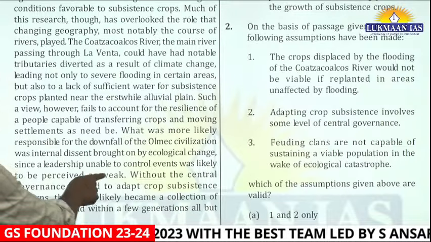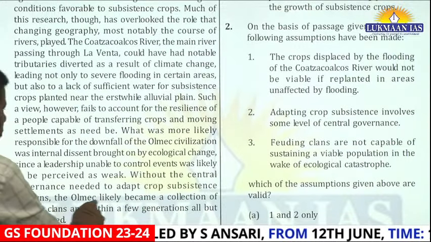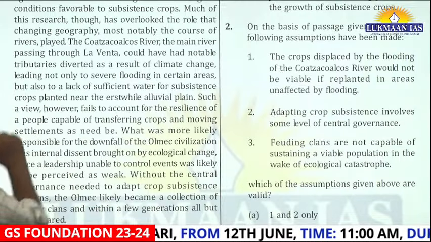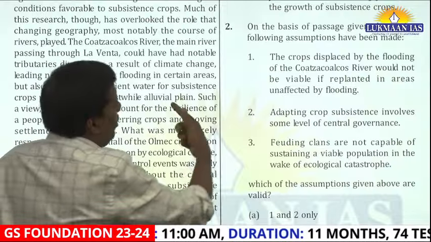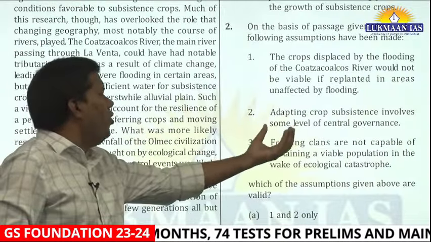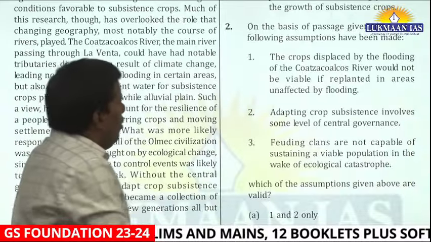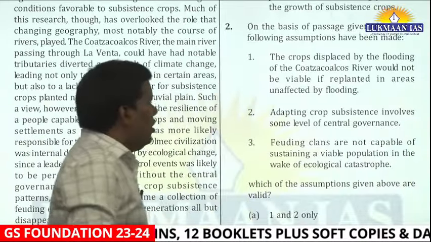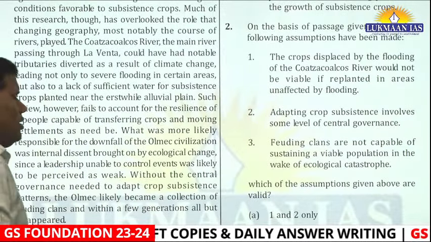See the last line: without the central governance needed to adapt crop subsistence patterns, the Olmec village became a collection of feuding clans within a few generations, all were adapted. If you have read only this paragraph, you will immediately say, okay, because crop subsistence involves some level of central governance, right? Feuding clans are not capable of sustaining a viable population in the wake of ecological catastrophe. That's correct.